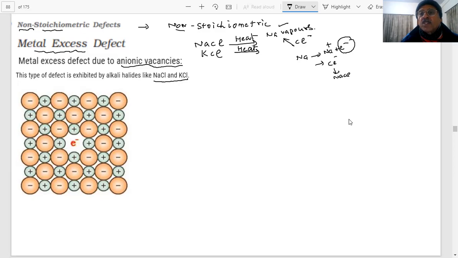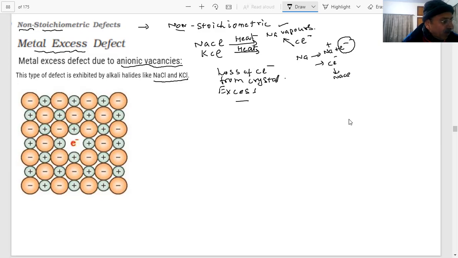What is the result of this? There is a loss of Cl minus from the crystal. If Cl minus is less, what will be in excess then? Na plus.